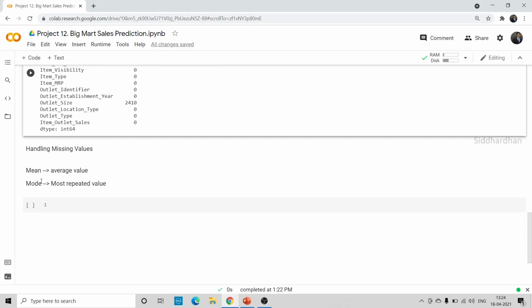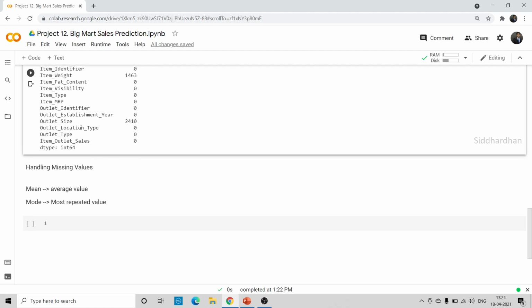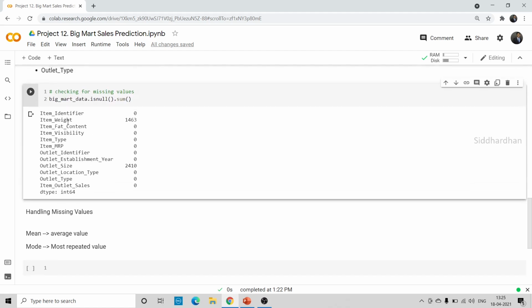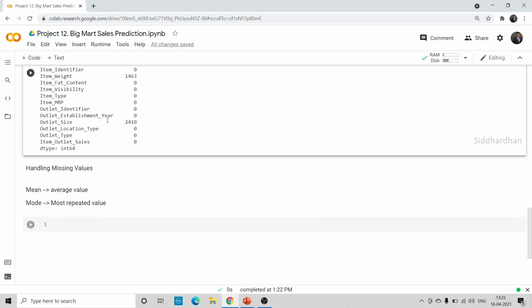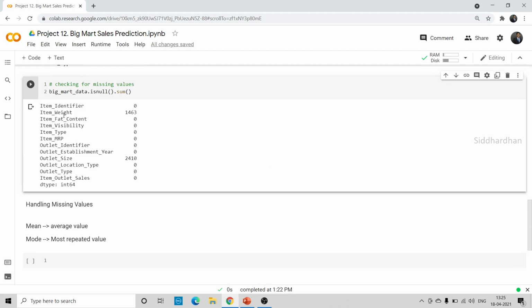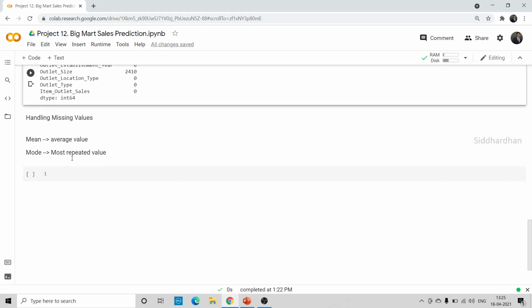So mean is the average value and mode is the most repeated value. We will convert the missing values in item weight with the mean of that column, and in outlet size we will find the mode and convert all the missing values to its mode. The important thing to note here is that we convert missing values in a numerical column using the mean, and missing values in a categorical feature using the mode of that particular column. We cannot replace a missing value with the mean of other columns. We just need to find the mean of that particular column and replace it. That is one important thing to note.